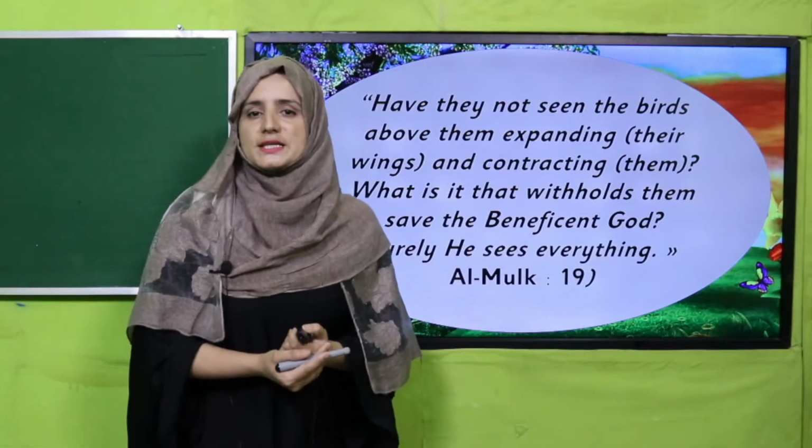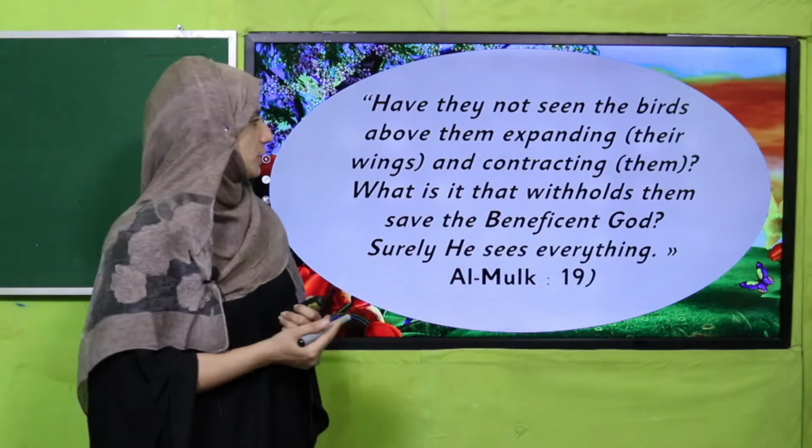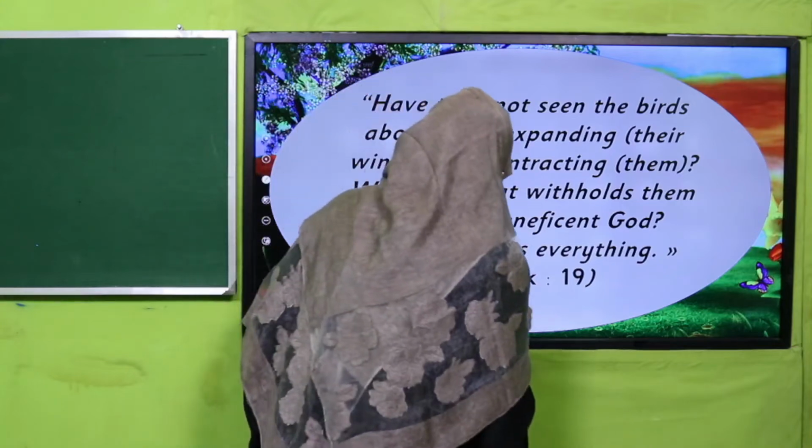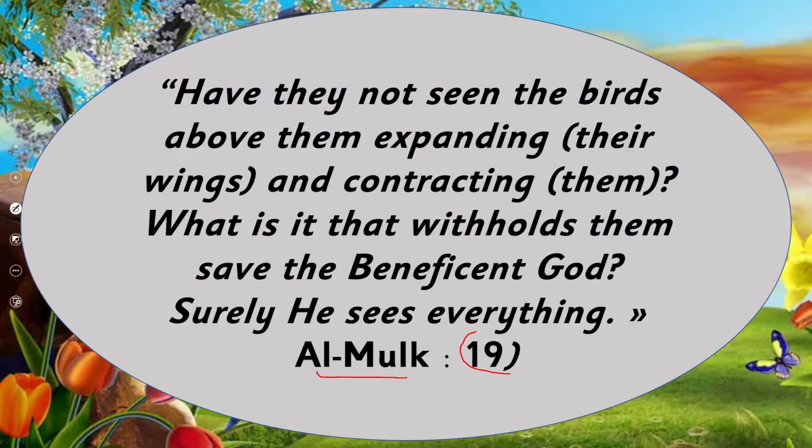Yes, my dear students, Allah subhanahu wa ta'ala mentions in the Quran, Surah Al-Mulk, verse number 19, have they not seen the birds above them expanding their wings and contracting them? What is it that withholds them, save the Beneficent God?